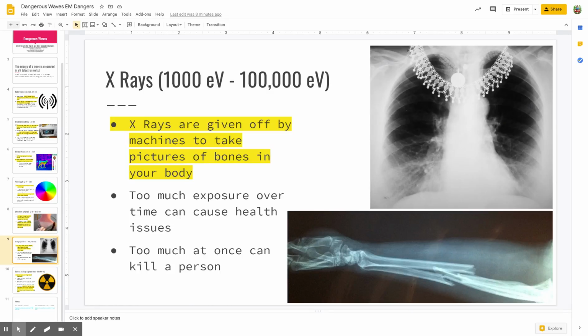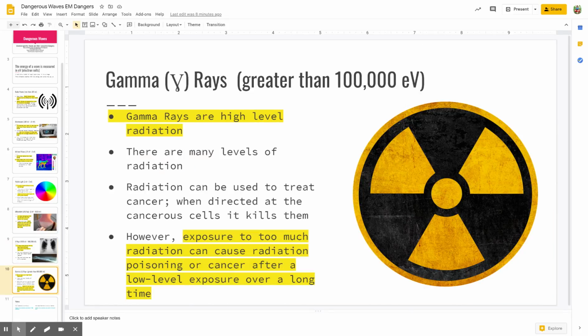All right. And the last kind of ray or waves we're going to talk about is gamma rays. And this little symbol right here is the Greek letter gamma. But I spelled it out so that it was easier for us to talk about it. But that funny little symbol right there is the Greek letter gamma. Now, gamma rays have an energy greater than 100,000 eV, and that's a really, really high level.